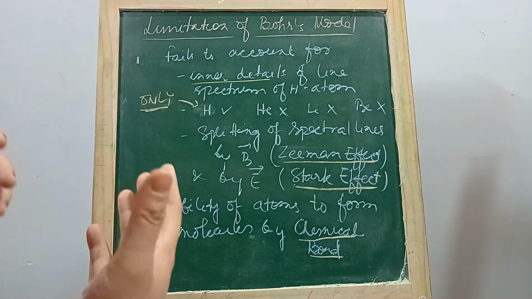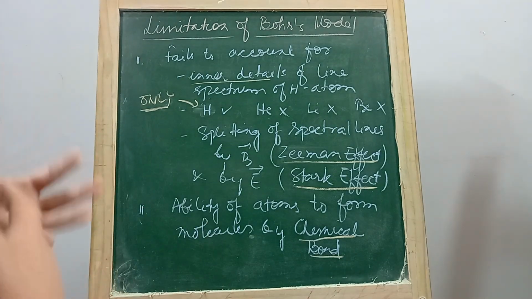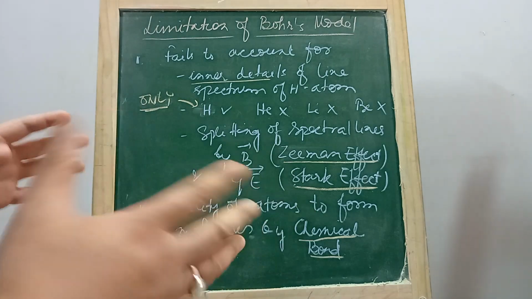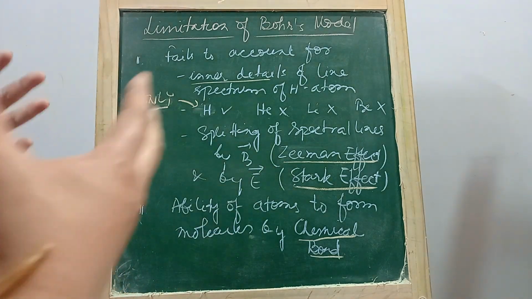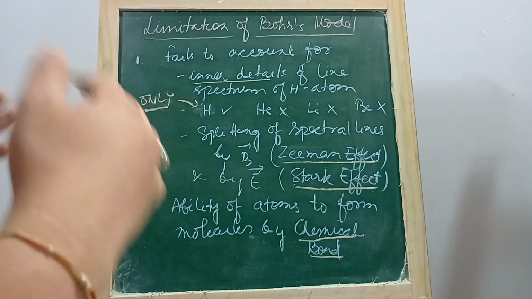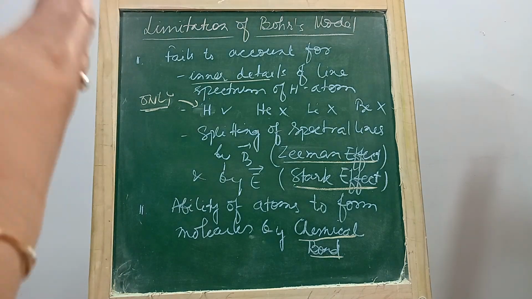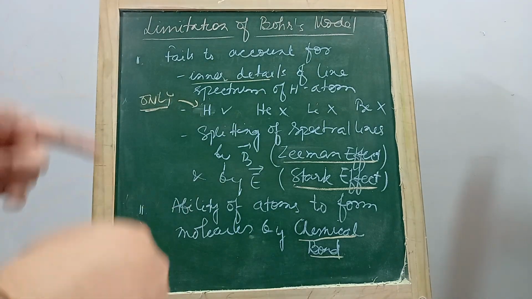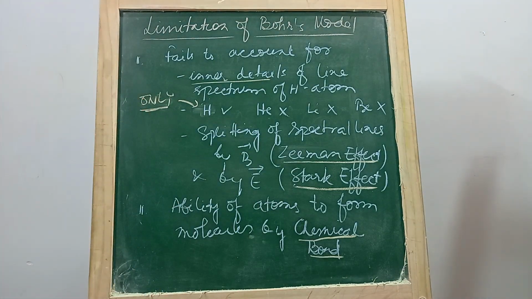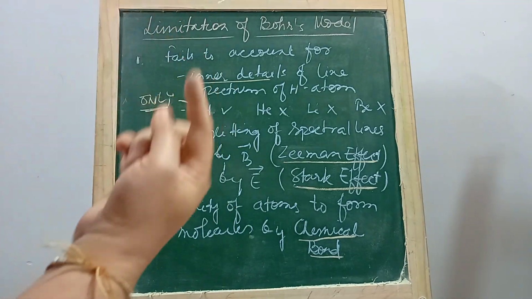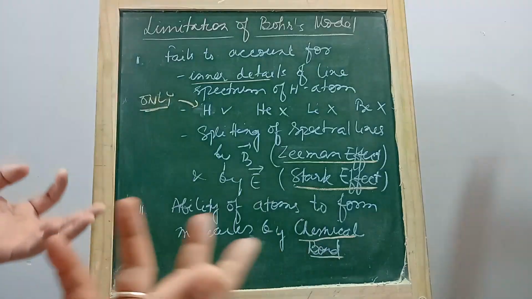Well, despite all that, Bohr was able to explain the spectral lines, the absorption spectrum or the emission spectrum of the hydrogen atom. He was able to introduce the concept of the principal quantum number and the idea of stationary states, nullifying the argument of James Maxwell, which states that when a charged particle accelerates, electromagnetic radiation will be emitted.